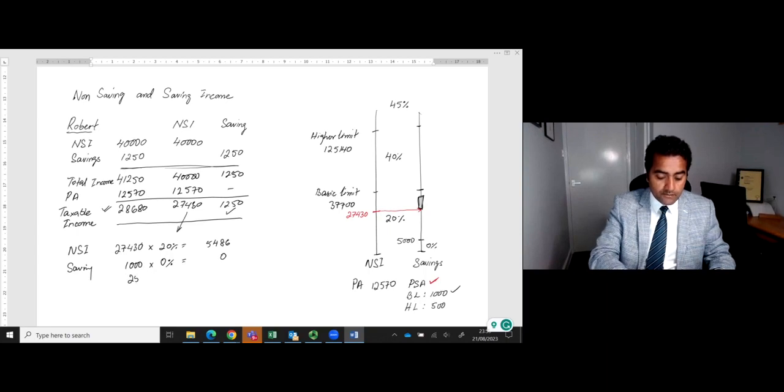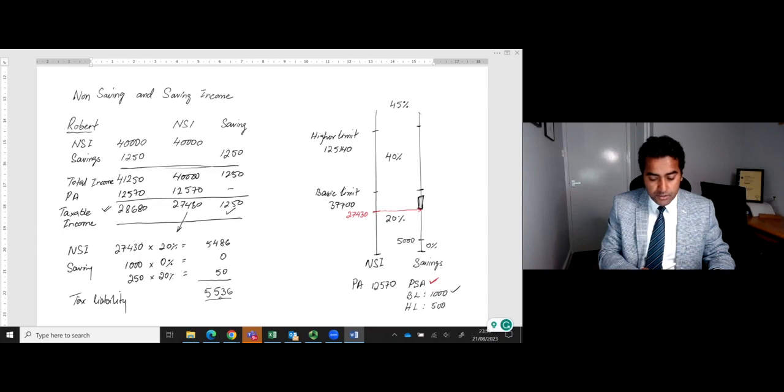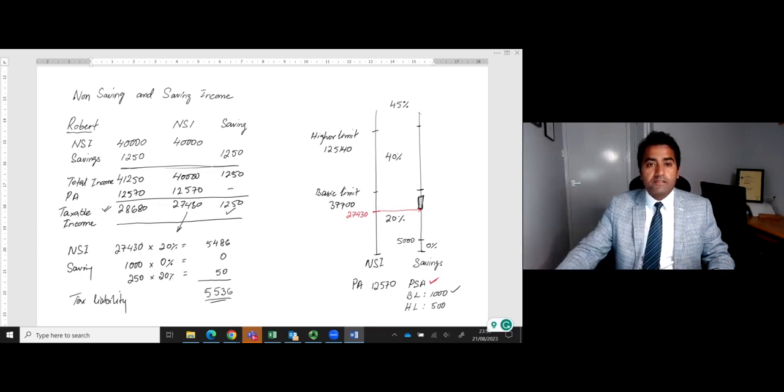The remaining 250 will be taxed at 20%. The tax rates are the same. And therefore, the tax liability is £5,536. Hope you'll find this example useful. Thank you very much.